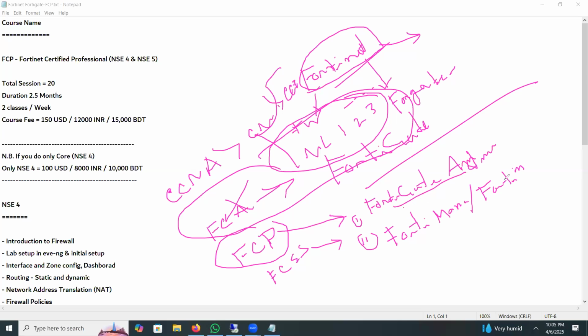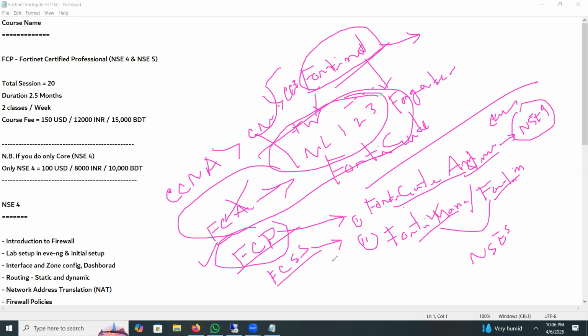FortiGate Administrator. The FortiGate Administrator is basically part of NSC4. And then another one, FortiManager or FortiAnalyzer. These 2 are part of NSC5. So to pass the exam FCP, you need to pass 2 exams. NSC4 is called the core. And then you can pass FortiAnalyzer or FortiManager, anyone. Then you will be the FCP, FortiGate Certified Professional.